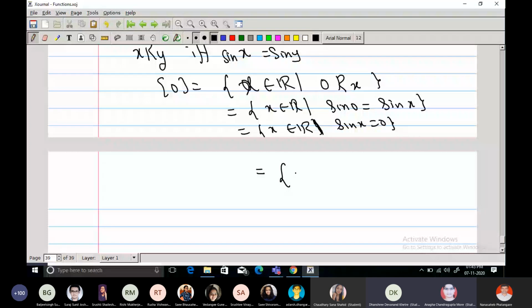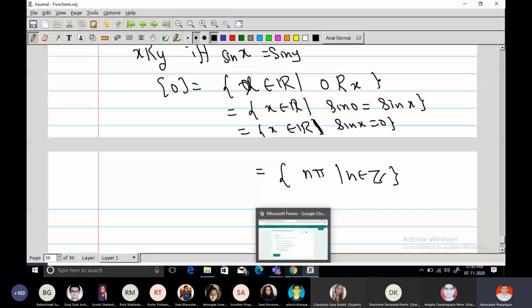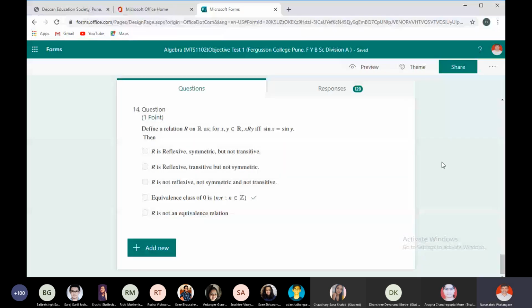Pi, 3 pi. Right. So 0, pi, minus pi, 2 pi, minus 2 pi, 3 pi. So n pi, where n varies over integers. You vary n is equal to 0, 1, 2, minus 1, minus 2, all such numbers, and therefore this is the equivalence class of 0. Is it true? Yes, sir. In fact, R is an equivalence relation. So the option that R is not an equivalence relation is not true.